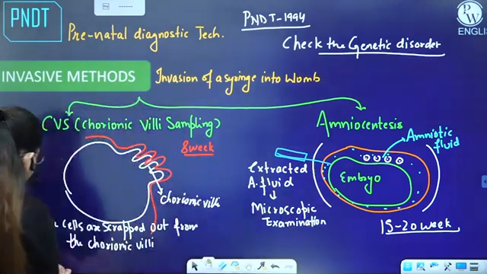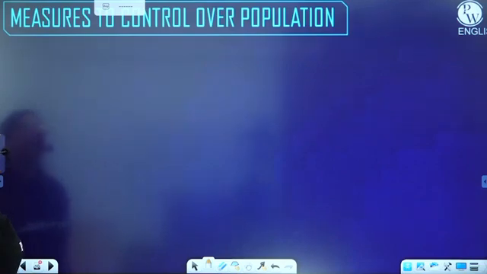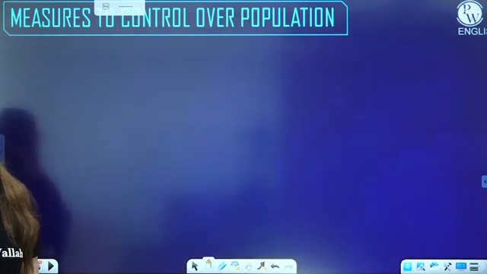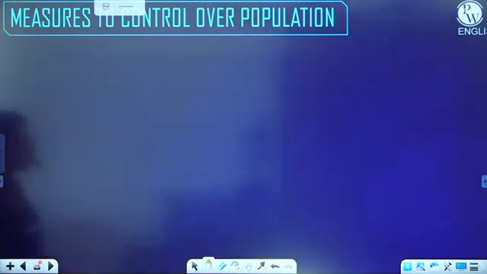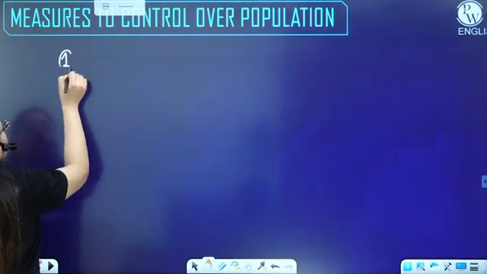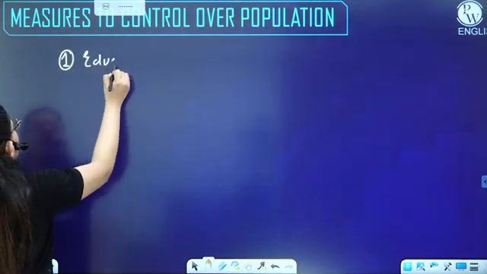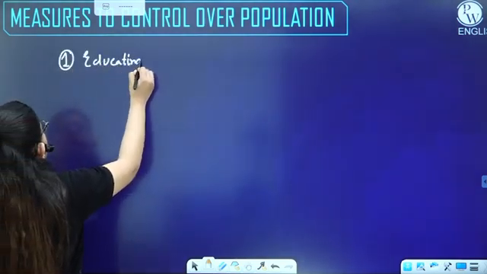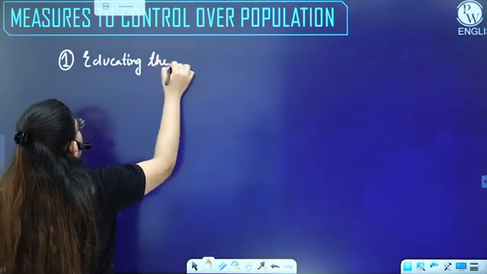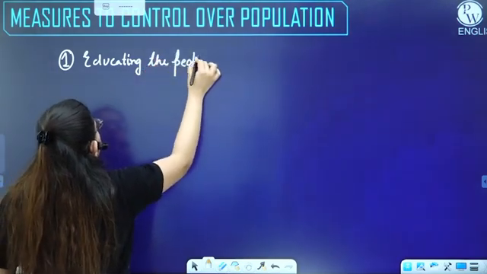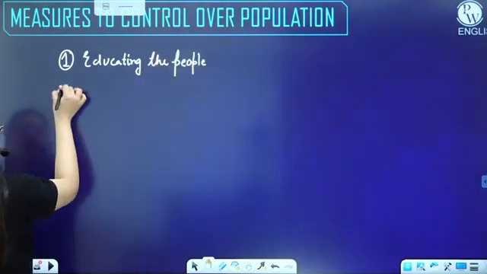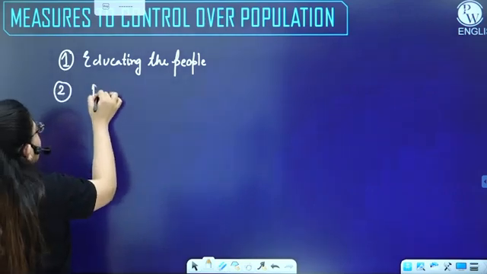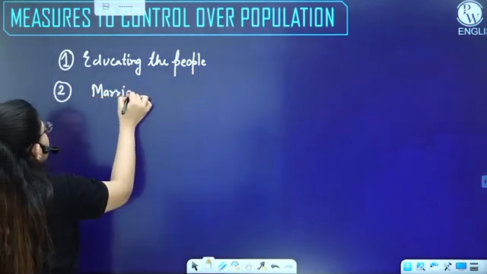All right. Next is your measures to control overpopulation. So how can you control overpopulation? First of all, you can educate people. Second, by a fixed marriageable age.